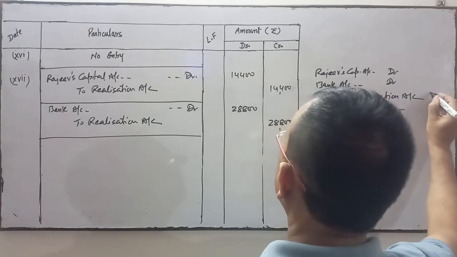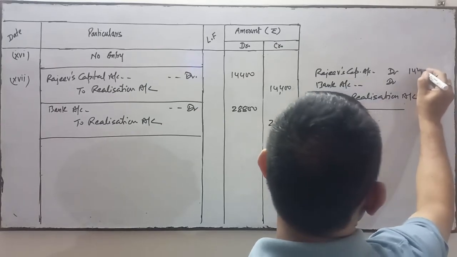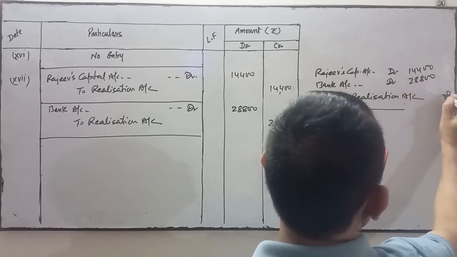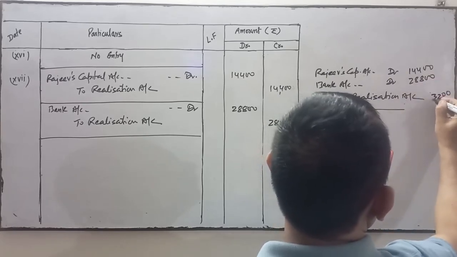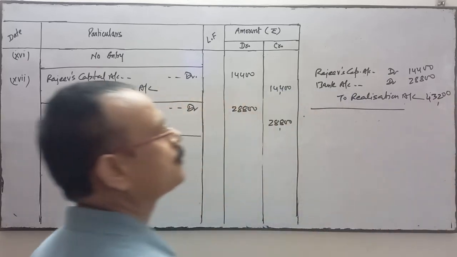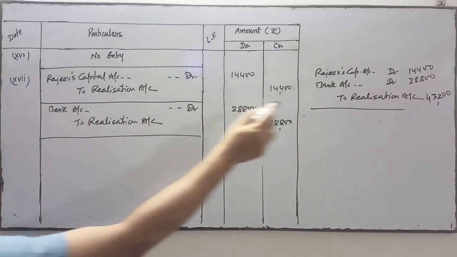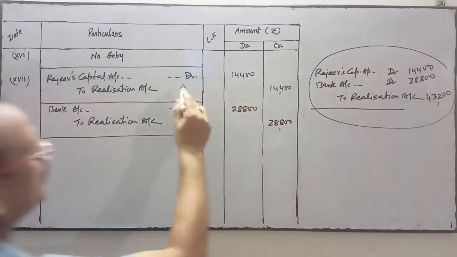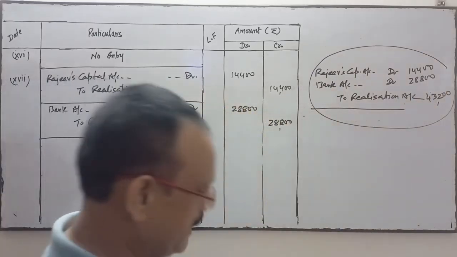So here 14,400, 28,800, so this will be 43,200. This is the compound entry of this. Instead of two entries, you can pass one single entry.